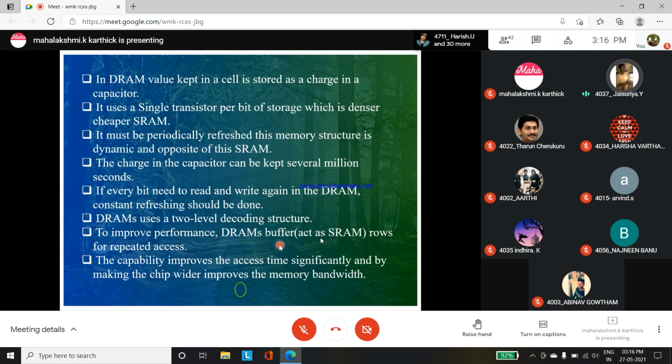A DRAM buffer acts like an SRAM to access the row repeatedly. This capability improves the access time significantly and makes the chip wider. Wider improves the memory bandwidth.